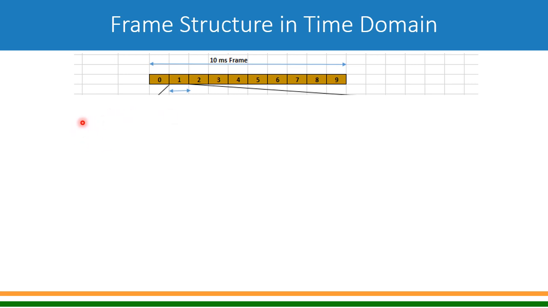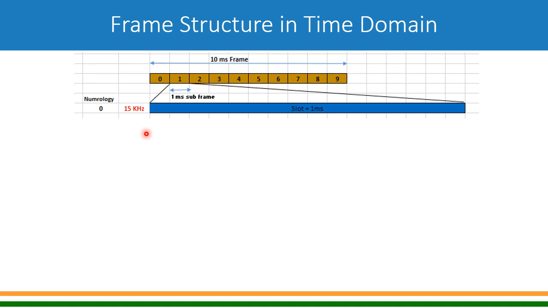Now if you move to numerology 1, the subcarrier spacing is doubled to 30 kilohertz. In the frequency domain it has doubled, but in the time domain it becomes half. In one subframe, at 30 kilohertz, I'll have 2 slots, and the slot duration becomes half, that is 0.5 millisecond, from 1 millisecond at 15 kilohertz.